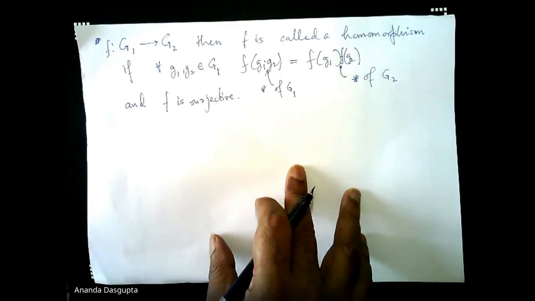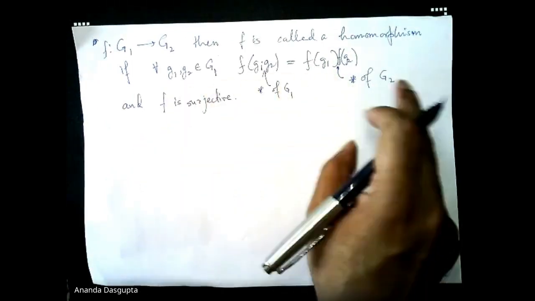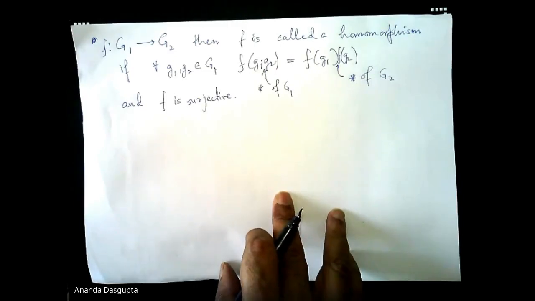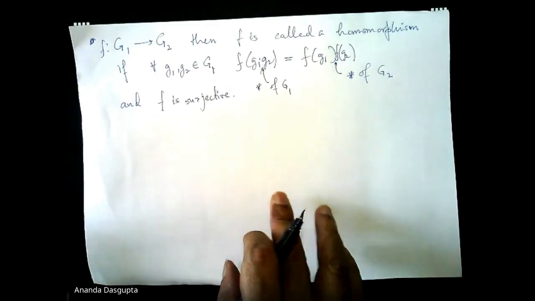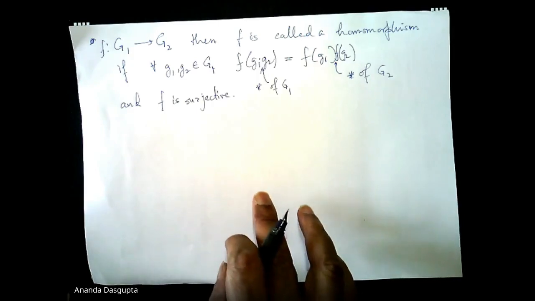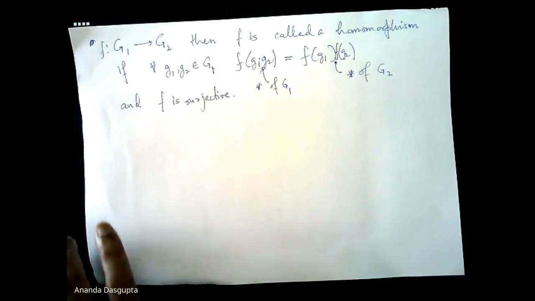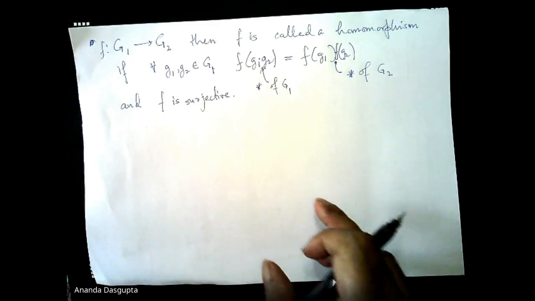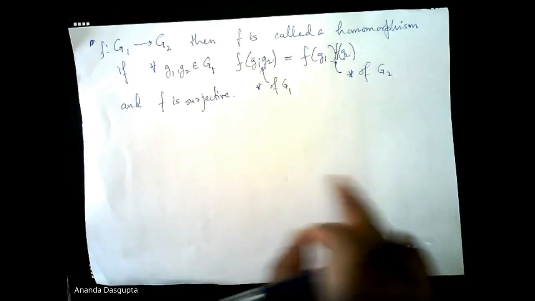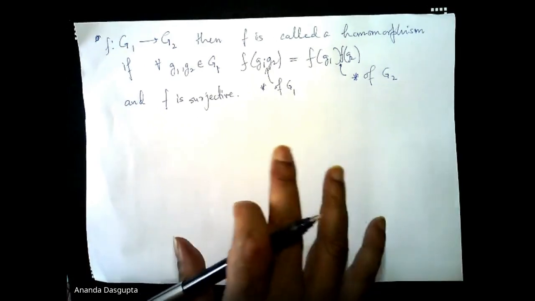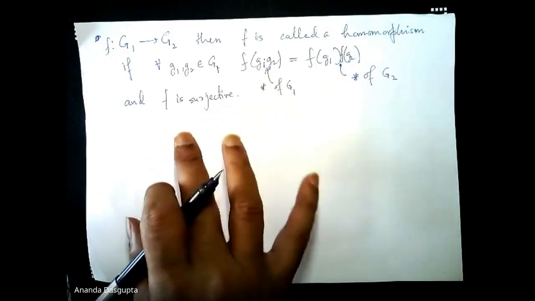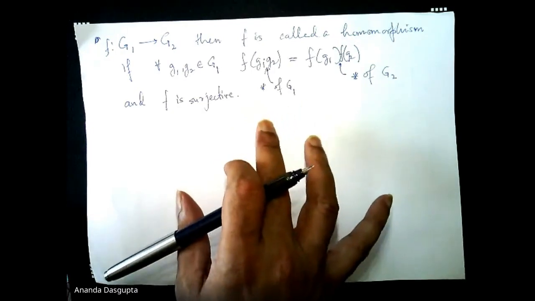Some people say no, homomorphism only needs to be defined with this, which is the more important property, the composition preserving property. And then when you want to use it, you will say if F is a surjective homomorphism, then something goes through. We will take the easy way out. We will use surjectivity as part of the definition of homomorphism so that many of the results become easier to state. So this may or may not agree with what you read in your group theory book, because there is frankly two different schools of thought on that.